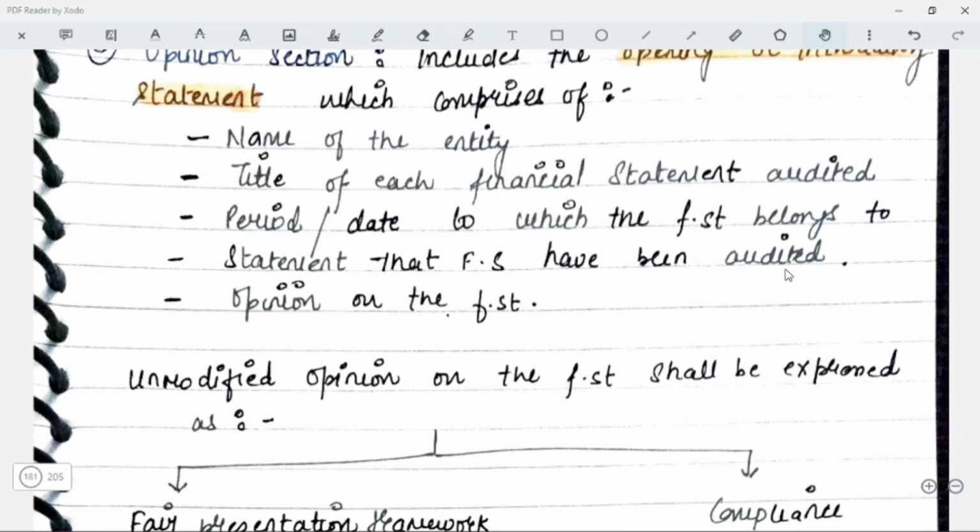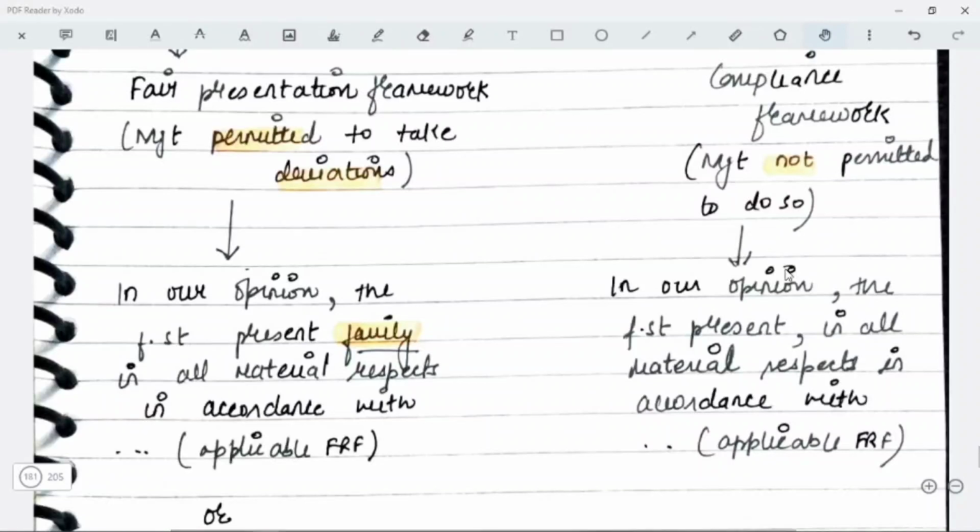So, you can mention that in our opinion, the financial statements present fairly in all material respects in accordance with the applicable FRF, or you can say that in our opinion, the financial statements give a true and fair view of the financial statements in accordance with the applicable FRF. In case of compliance framework, the management is not permitted to deviate. So, in this case, you are going to say that in our opinion, the financial statements are prepared in all material respects in accordance with the applicable FRF.